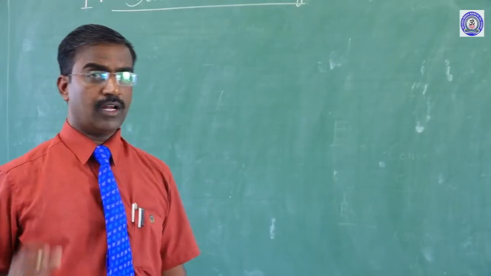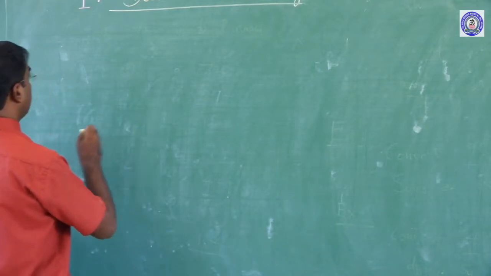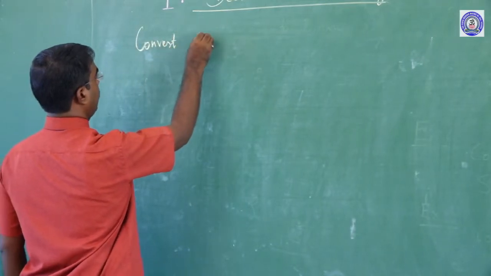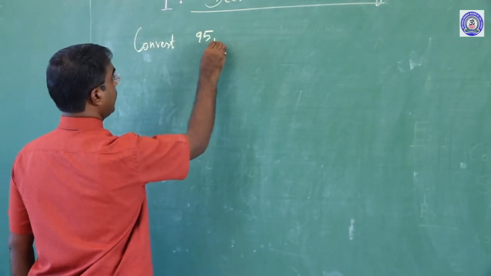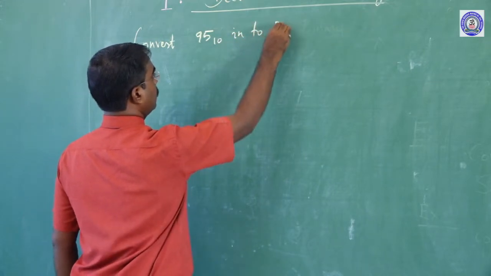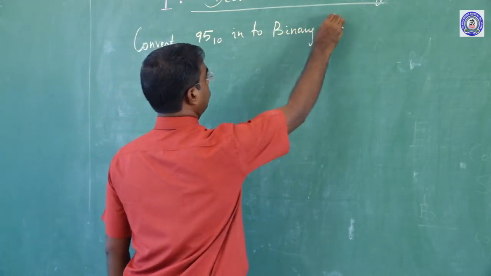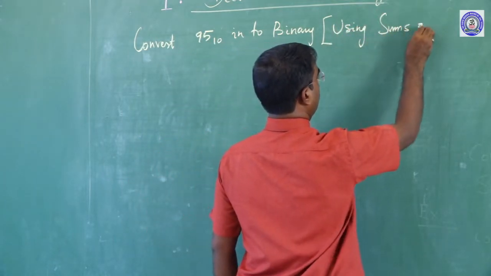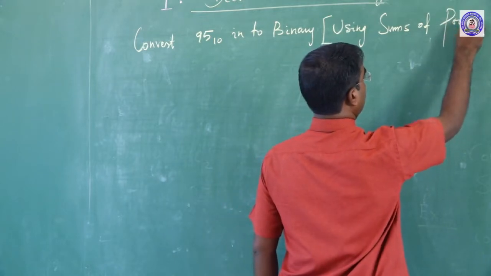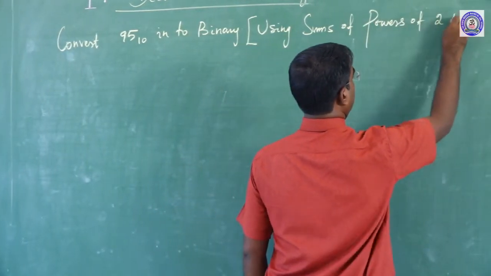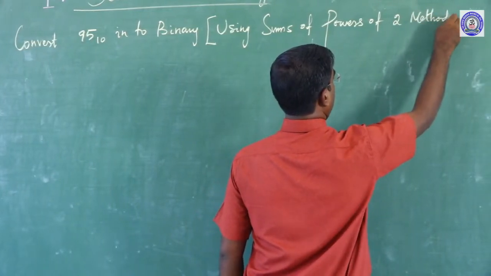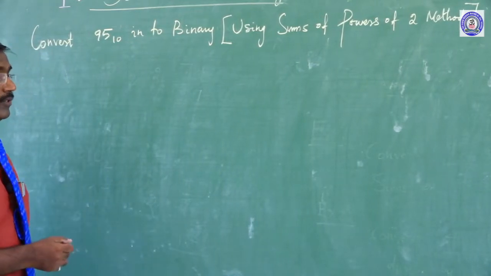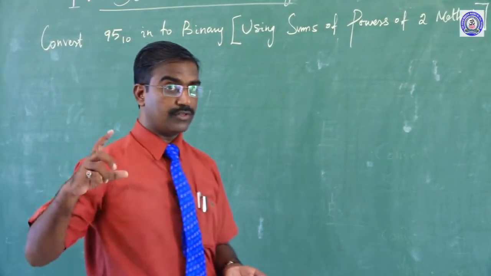Okay, now can we start? The sum is: convert 95 base 10 into binary using the sums of powers of two method. Clear? In this method, dear children, first you listen.